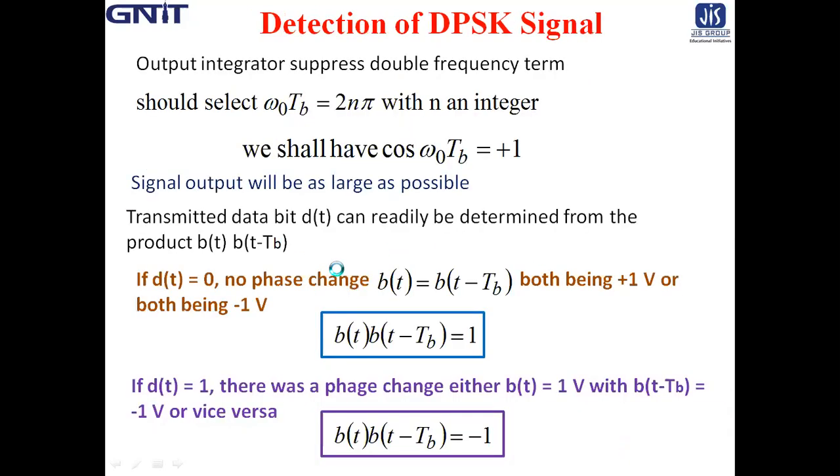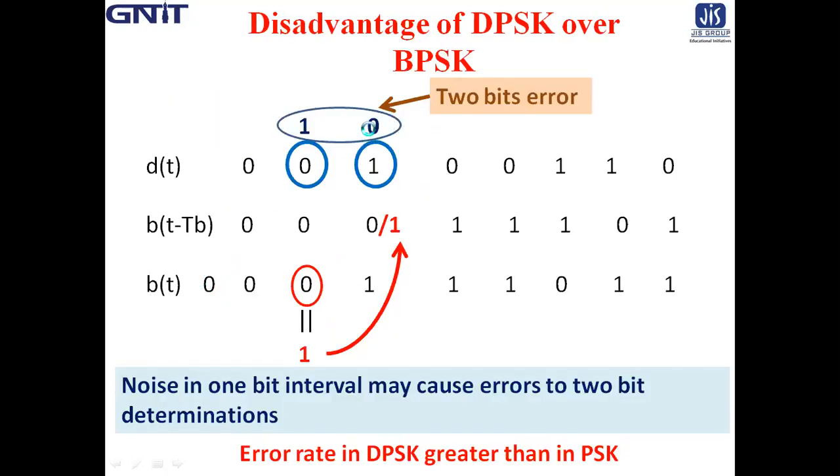A plus 1 product means d(t) should be 0. So now d(t) should be 0. So 1 bit error due to noise causes 2 successive bit errors. And after that all are the same, no error.